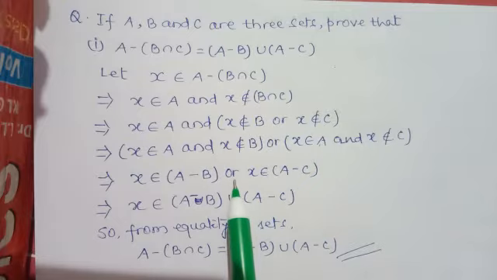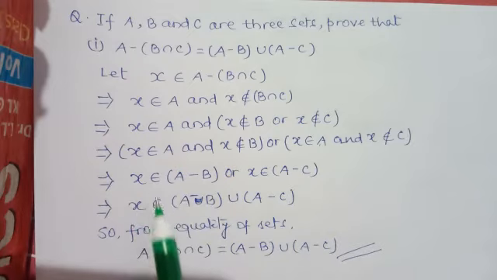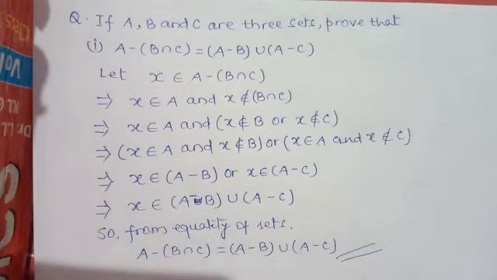Again, eliminate this or. So what we write? That is union. Hence X belongs to A minus B union A minus C.